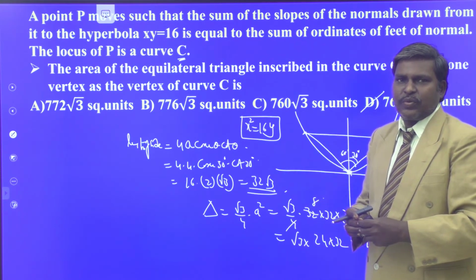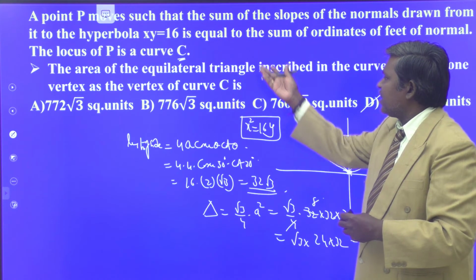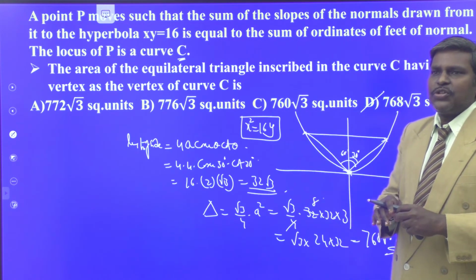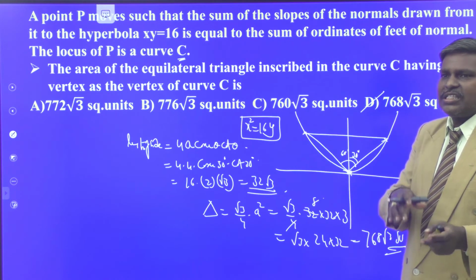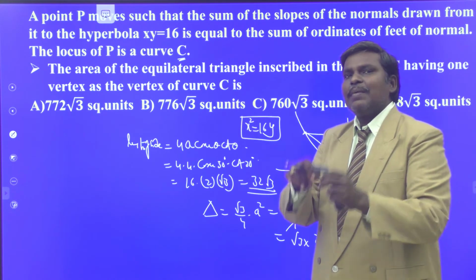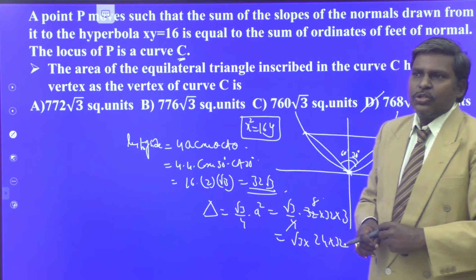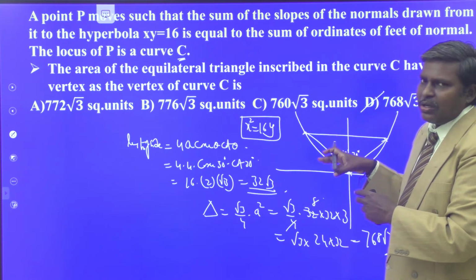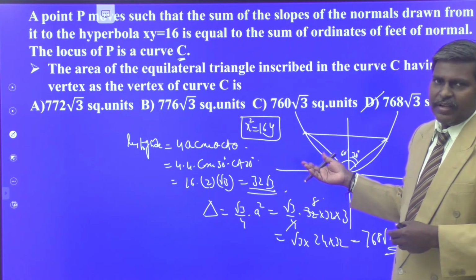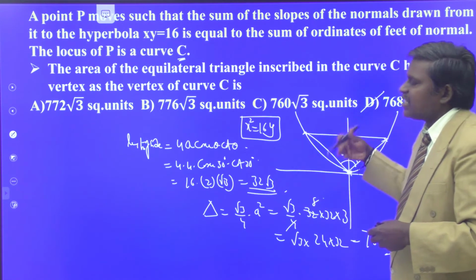Once you know that formula, you can also apply the condition for tangency, xy is equal to c square. x square is equal to 16y, that is your parabola. Suppose you are not in a position to write the condition, you just substitute the tangent equation in that x square is equal to 16y and make the discriminant 0. So once you have the formulas thoroughly for all these concepts, your problem is simplified. Otherwise, you have to prove each and every one.